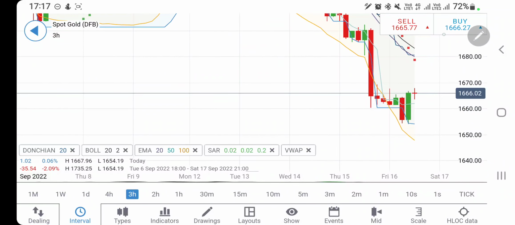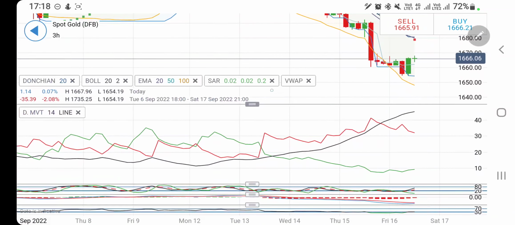Now look at the 3-hour charts. On the 3-hour charts, you can see higher highs are done, and probably from here we will see higher lows. So yes, if only and only if it breaks past 1670, I will ask you to go long. Till the time it trades below 1670, you can again expect it to come back towards 1662, 1658, 57 zone. Be cautious till 1656.